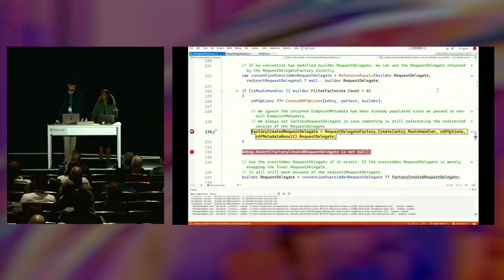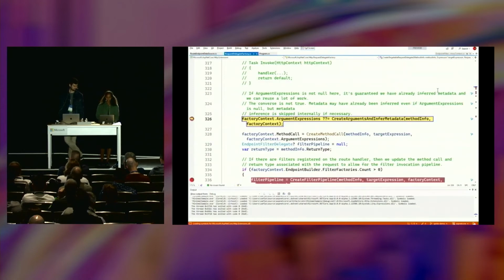And as part of that, it's going to go ahead and build those endpoints. And here we find ourselves in that point of code that I talked about a little bit earlier, where we're actually calling the request delegate factory. If we step into it, we'll observe that one of the first things we do here is create the arguments, or process the parameters that are in the method info and try to figure out where we can resolve them from in the HTTP context. So let's step in here and see what that looks like.